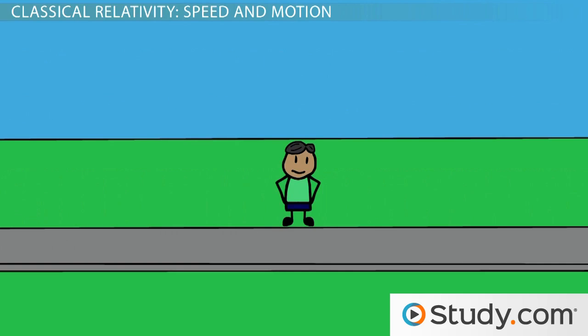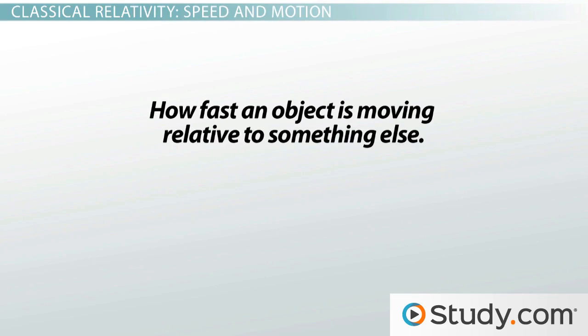As 65 miles per hour is not the same as 0 miles per hour, it is not enough to ask how fast something is moving. We must ask how fast an object is moving relative to something else. In other words, motion is relative.